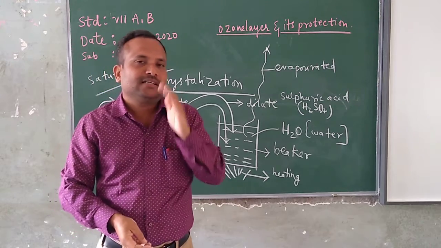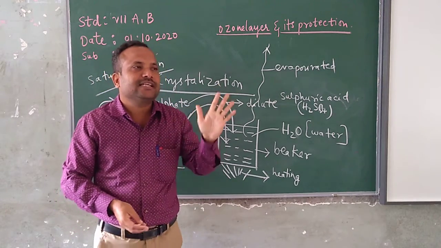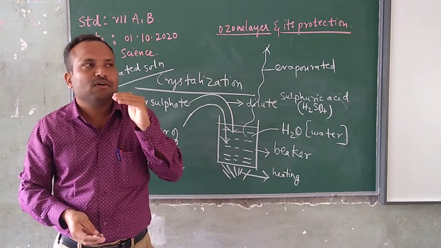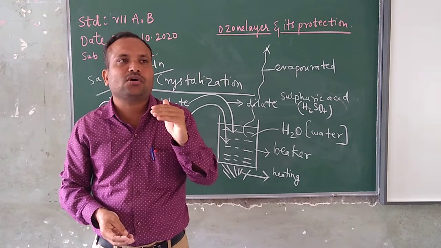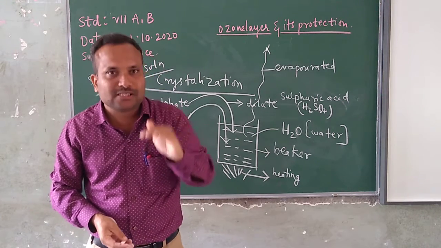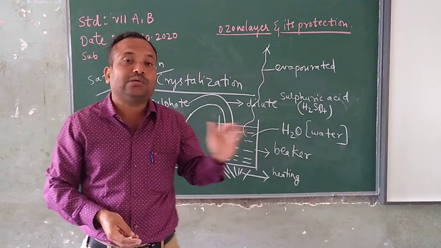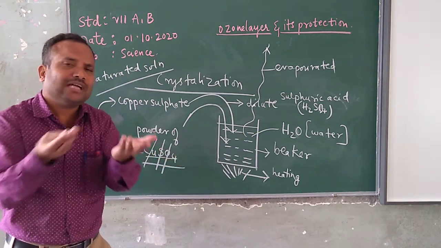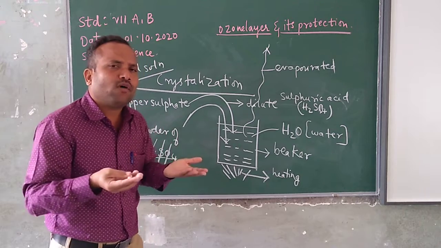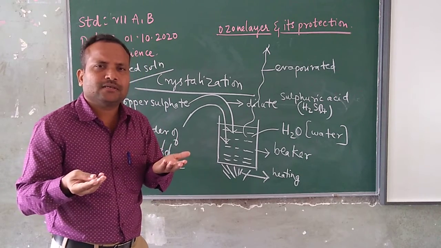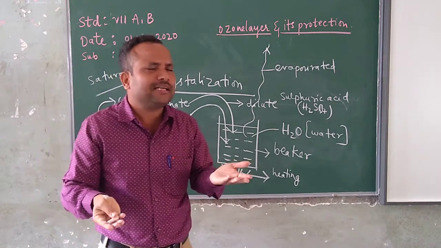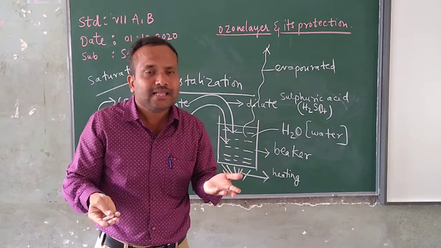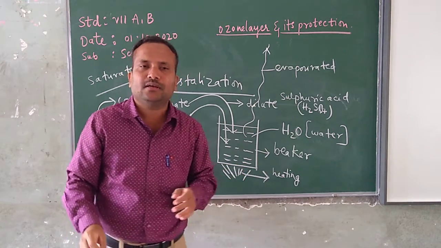crystallization. Getting the pure crystals from the solution. Which solution was it here first? Copper sulfate solution. So I got some pure crystals of copper sulfate. So this process is called crystallization.